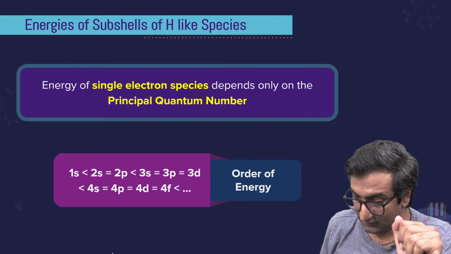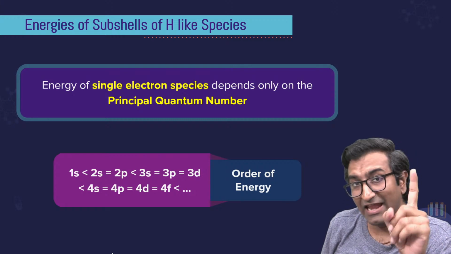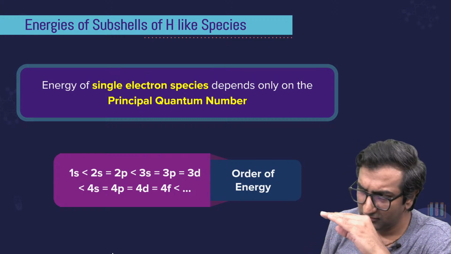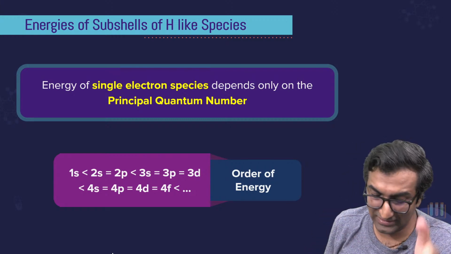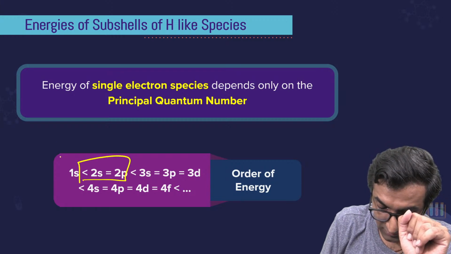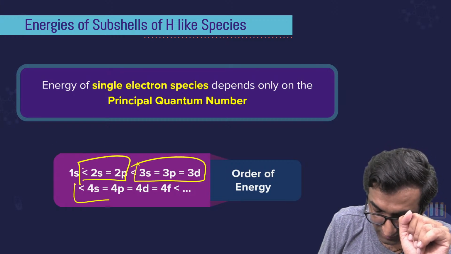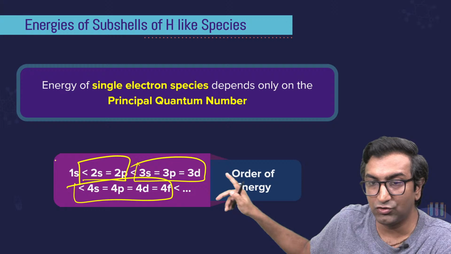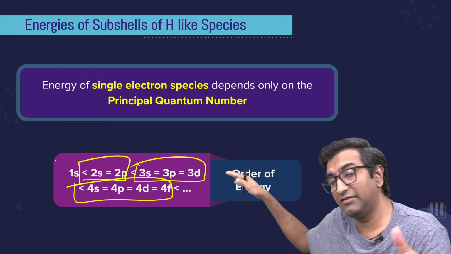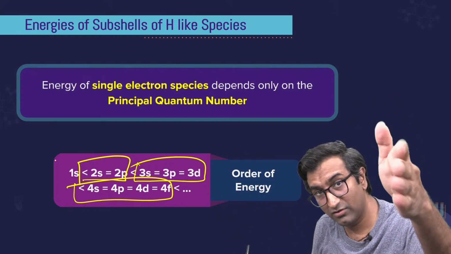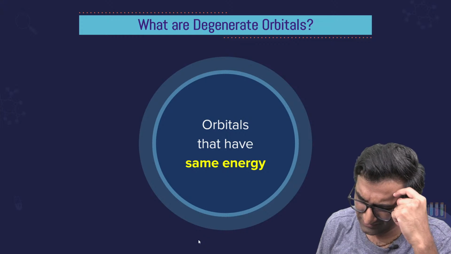In that case, if the n value is the same, then everything else will have the same energy. This is very interesting. You see this here? It is written that 2s and 2p will have the same energy, 3s, 3p, 3d will have the same energy for a single electron. How does this make sense?